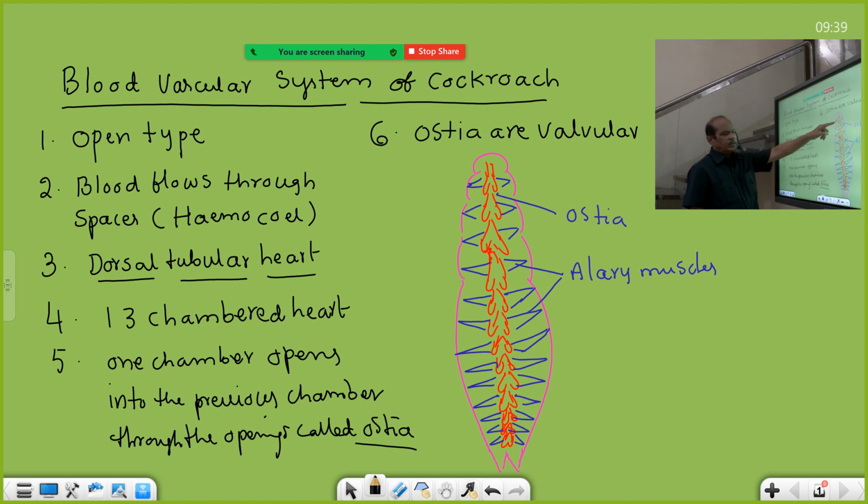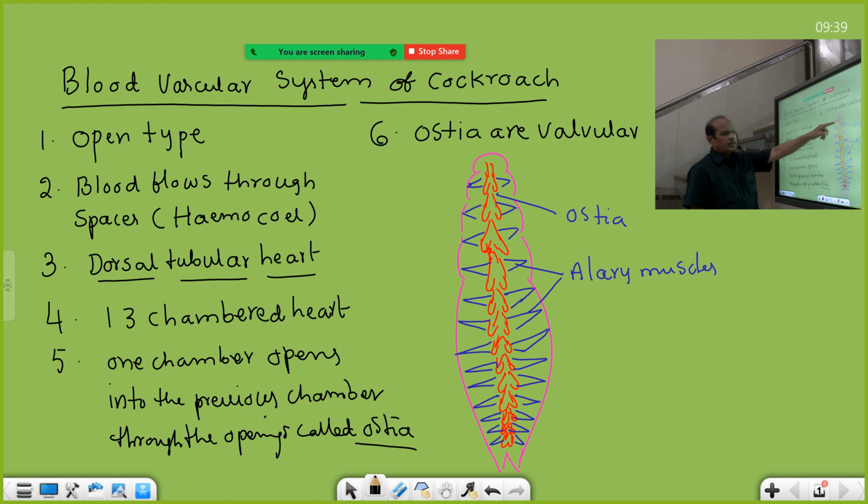A 13 chambered heart is present, and all the internal organs, all the viscera, are bathing with hemolymph. Viscera means a mass of internal organs, is bathing with hemolymph.